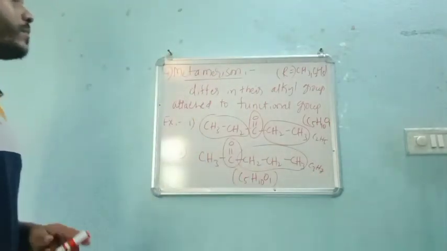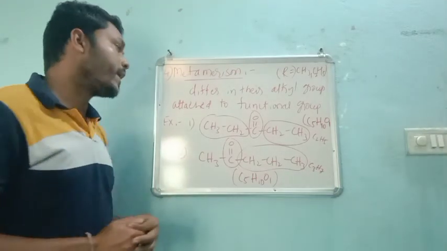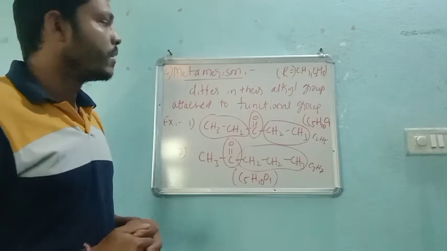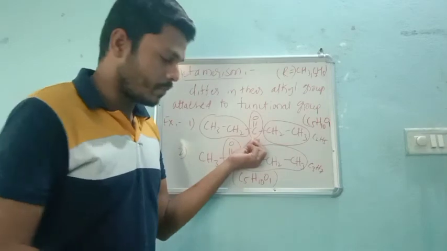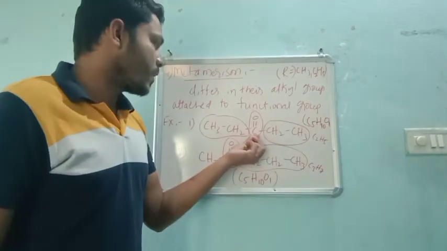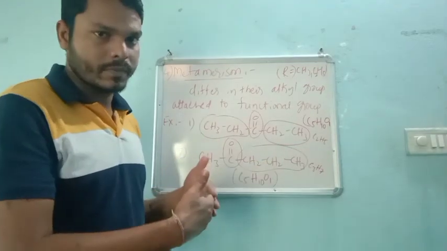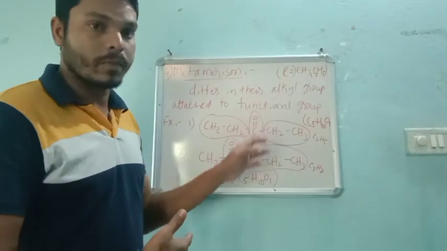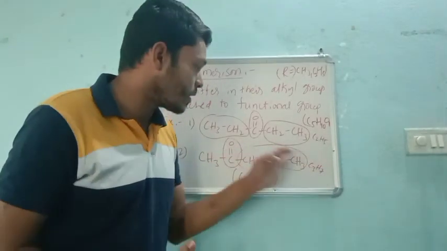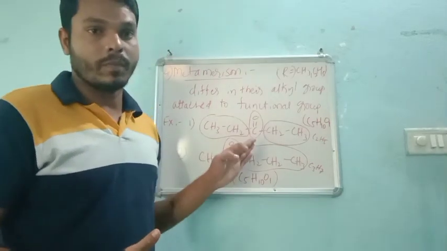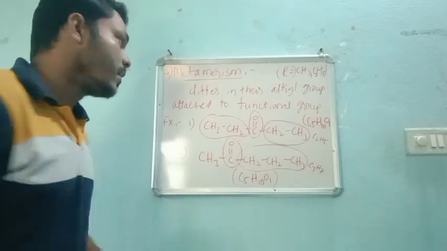So this type of compounds are called metamerism. They have different attachment. This is the functional group. I repeat again, it is a bit confusing, right? With respect to the functional group, in the first case C2H5 is attached as an alkyl group. But in the second case, C3H7 is attached as an alkyl group to the functional group. So such examples are called metamerism.